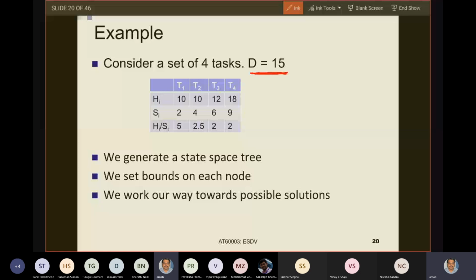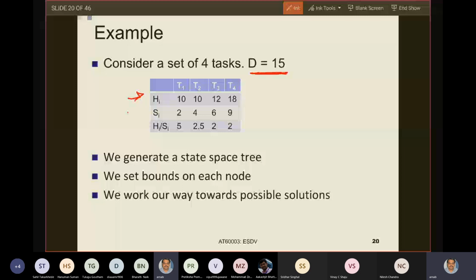Okay. So see, I have 4 tasks. The 4 tasks T1, T2, T3, T4 have hardware area costs 10, 10, 12, 18. And their corresponding software execution costs, because I have profiled these tasks and done a hardware software profiling. So I have found both the hardware cost and the software cost. If T1 is implemented in hardware, it will take 10 units of area. If it is implemented in software, it will consume 2 units of execution time.